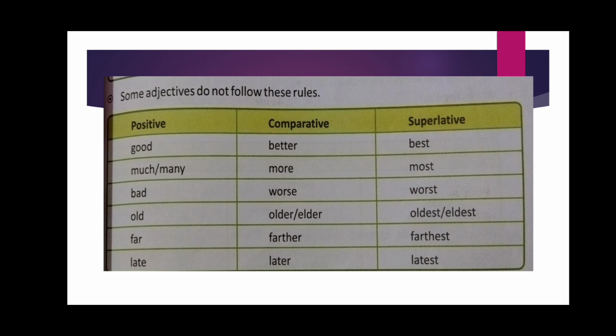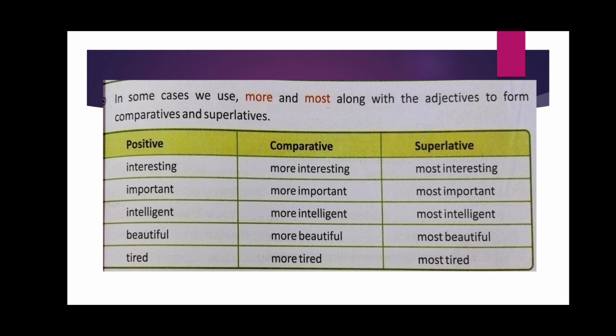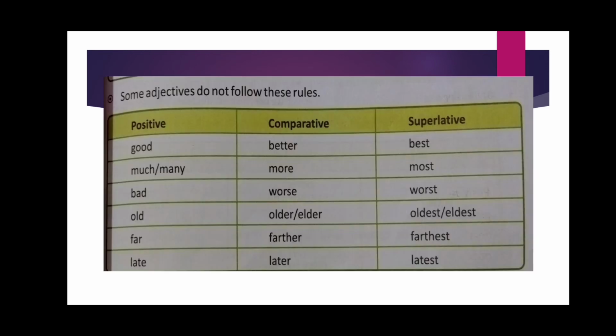Then some adjectives do not follow these rules. In the first one we added ER and EST to form comparative and superlative. Next we added more in comparative and most in superlative. But in some cases these rules don't exist.